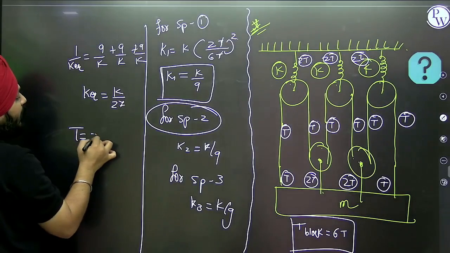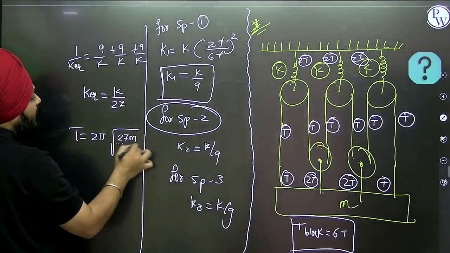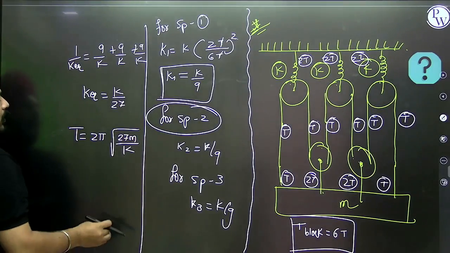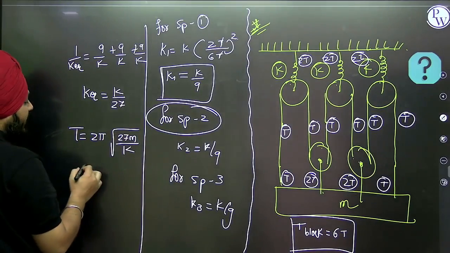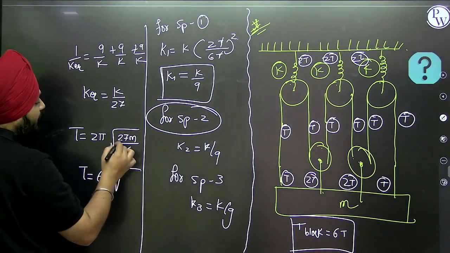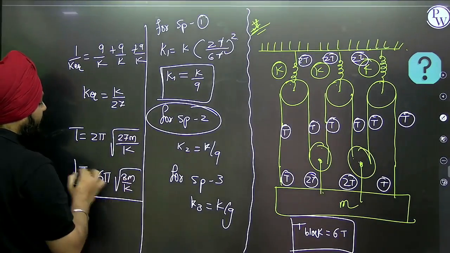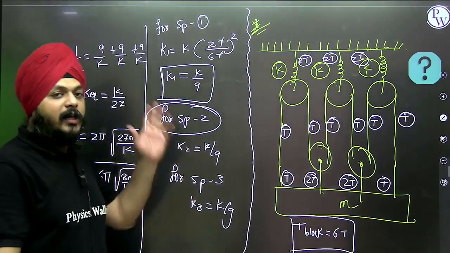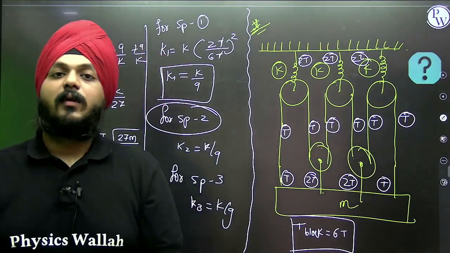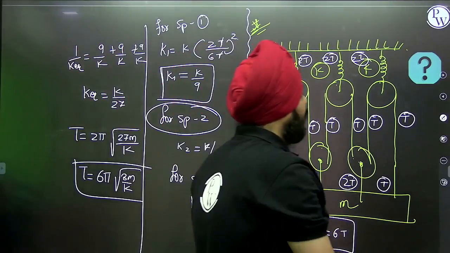What is the time period? T is equal to 2 pi under root of 27 m by K. So 9 3s are 27. T is equal to 6 pi under root of 3 m by K. This is the time period of the SHM of the block. A very critical case you are going to solve using sums. So this is how the time period of the SHM is being calculated.